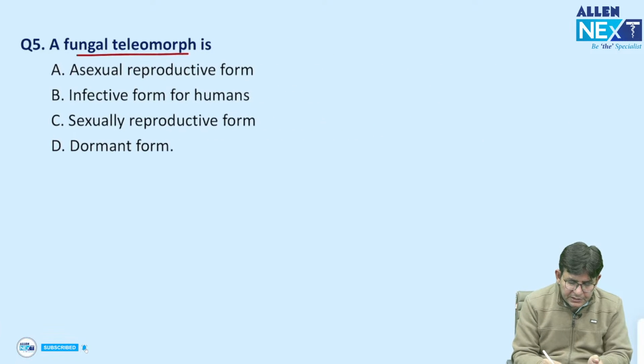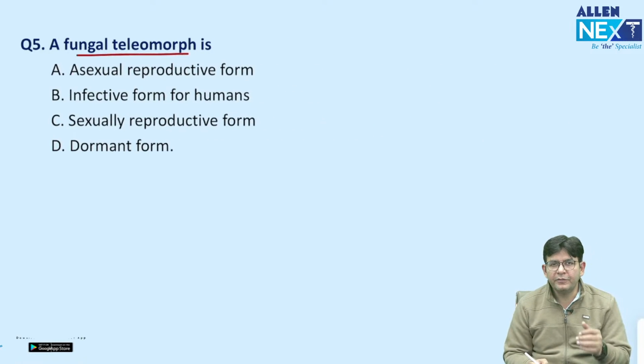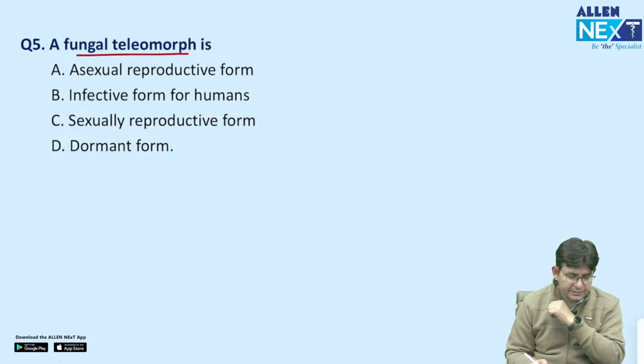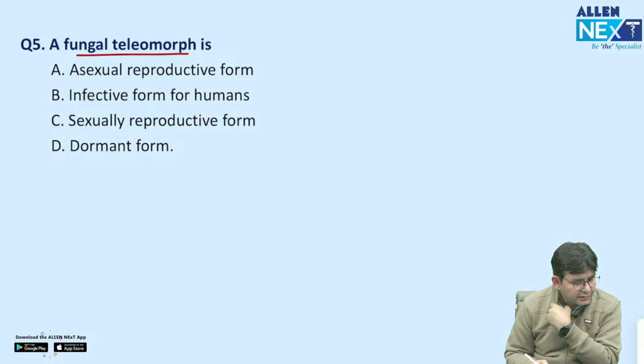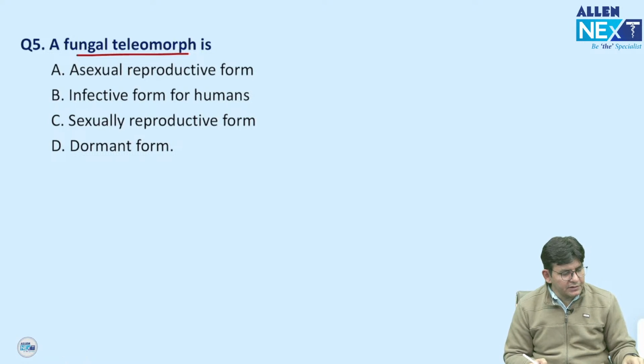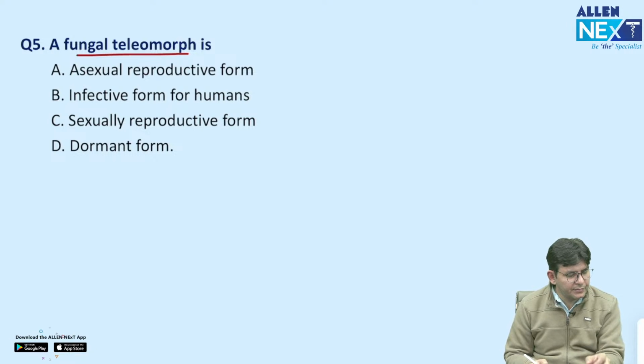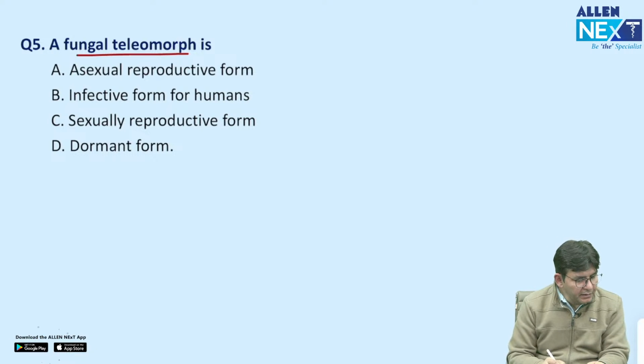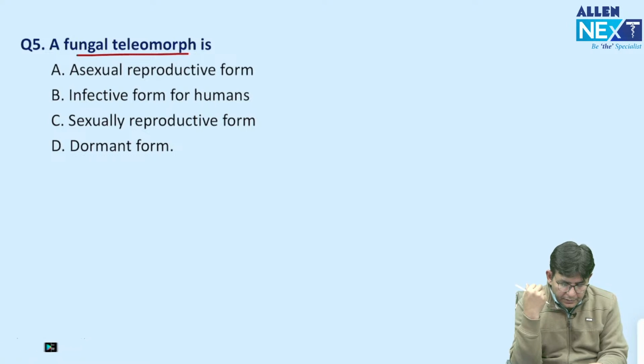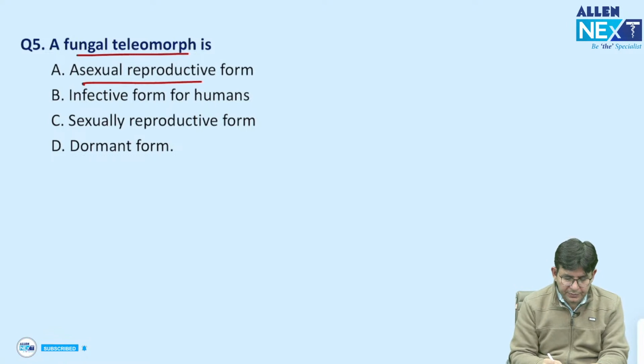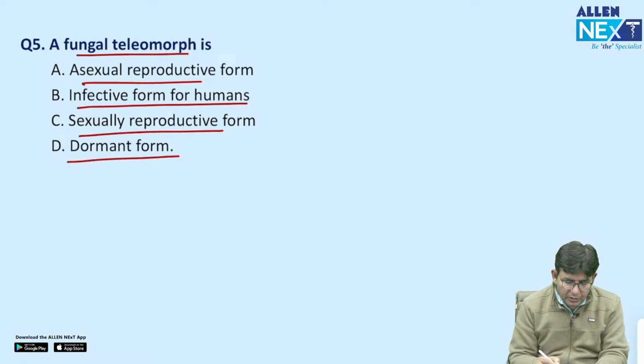Now talking about this, a fungal teleomorph is, yes please, what should be the answer? Ludwig's angina, what is this? Ludwig's angina is cellulitis of the submandibular space. Tell me about this fifth one. A fungal teleomorph is an asexual reproductive form, an infective form for humans, a sexually reproductive form, or a dormant form.